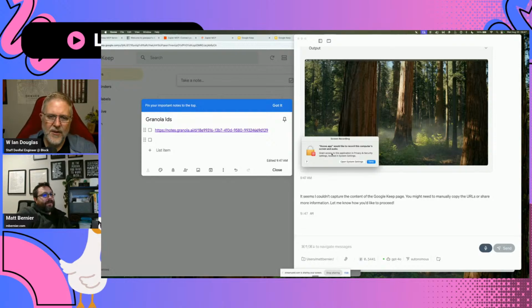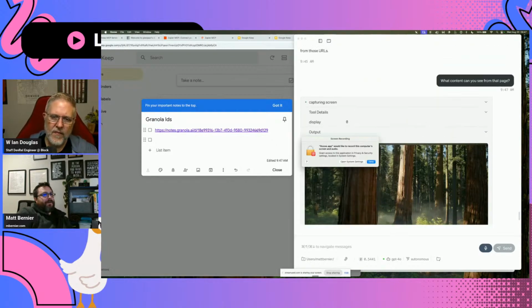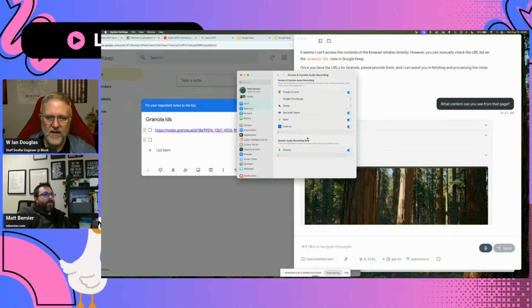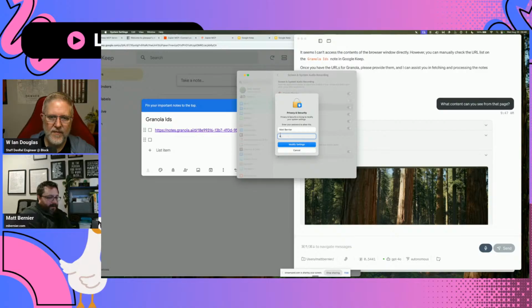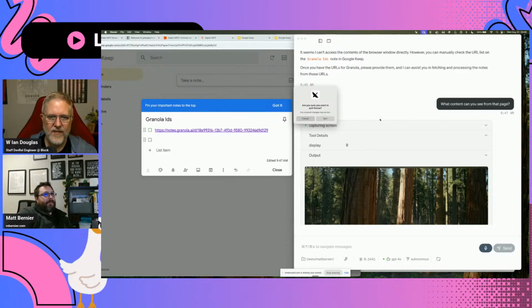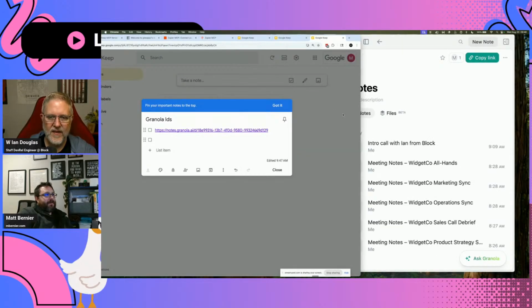Now what's interesting, when I just asked it what contents can you see on the page, Goose has asked if it can record the computer screen and audio, which it hadn't asked for before. So that's interesting. I'm wondering if maybe because we hadn't had that turned on, there was something there. Well, let's give that a shot. Now it's going to want to quit and reopen, so let me do that real quick because I'm on Mac, and you know how Macs are.